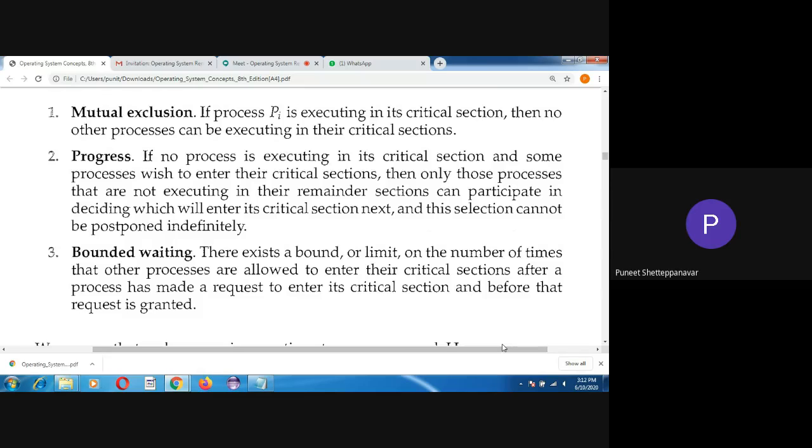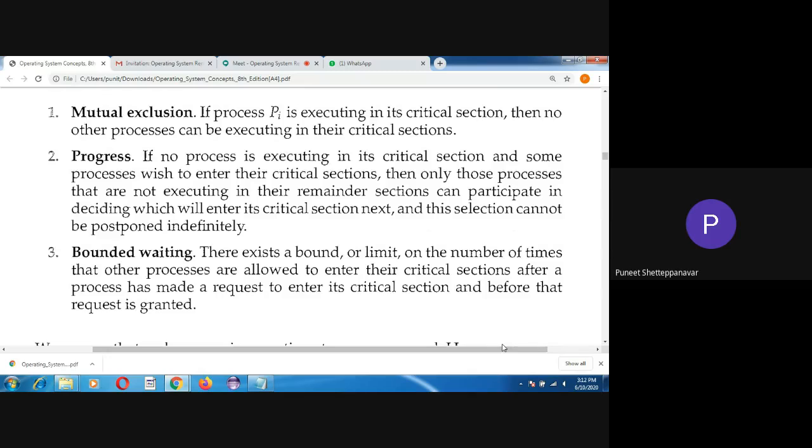So what I mean to say is, bounded waiting is a time period for which a process has to wait to enter the critical section. Once this bounded waiting time is over, the process executing in the critical section will be preempted. Preempted means it will be stopped forcefully, and the next process waiting outside for its execution will be made to enter. That is bounded waiting. If any process does not fulfil these requirements, then a problem will occur with the critical section. The problem will occur if any one of these requirements is not satisfied.